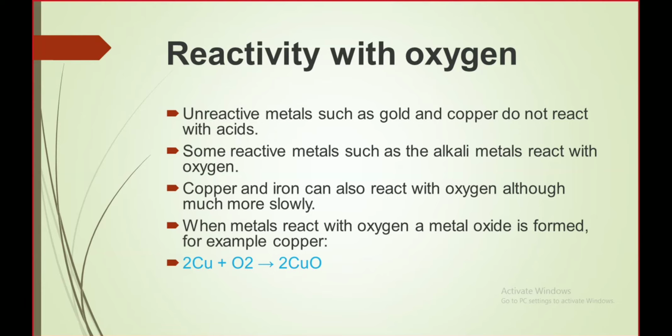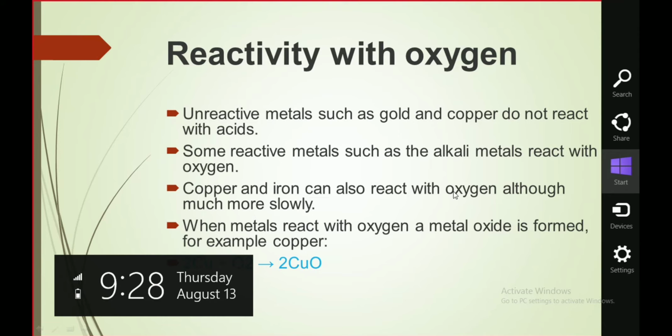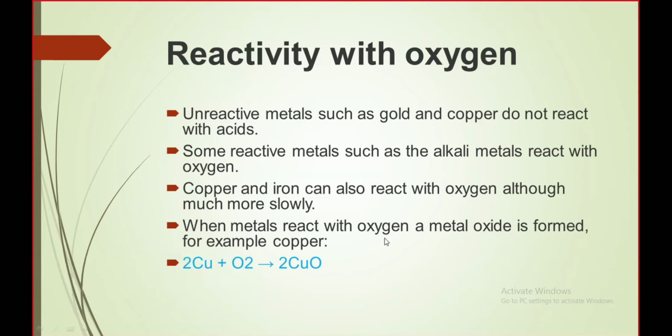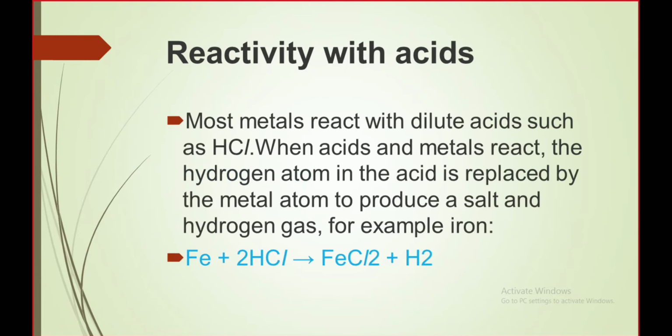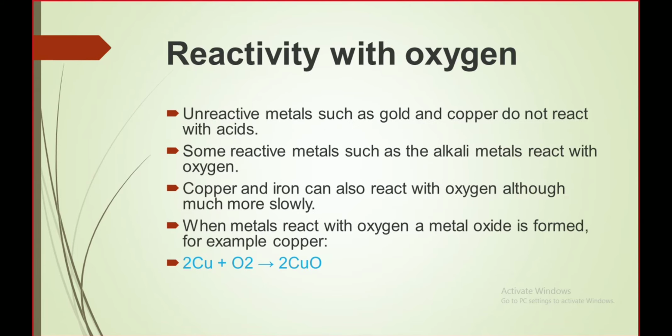So when a metal reacts with oxygen, a metal oxide is formed that makes the metal weak, and that process is called rusting. Copper reacting with oxygen forms copper oxide, and iron reacts to form iron oxide. So this was how the reactivity series was designed, based on the reaction with water, either in the cold or in the warm state. Then we studied the reaction of the metals with the acids to form salt and hydrogen gas. And then we studied their reaction with oxygen, which is also called rusting or corrosion, and how it weakens the metal.